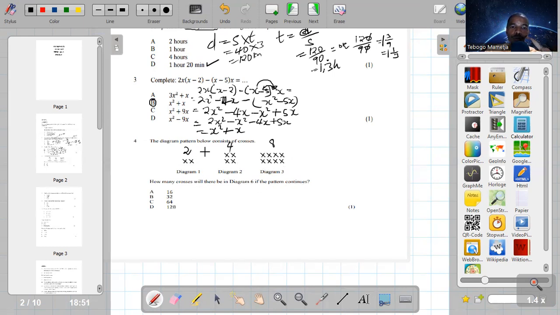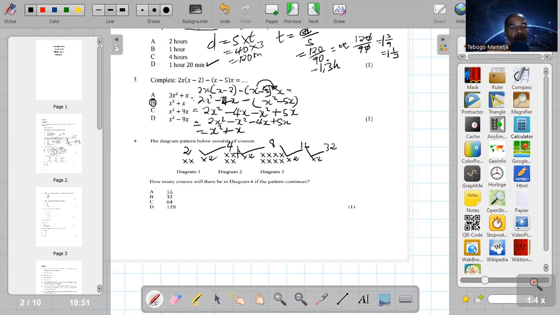From 2 to 4, 4 to 8, I think they multiplied by 2. So it's times 2 there. 2 times 2 is 4. Then again, 4 times 2 is going to be 8. Then from this one to the next diagram, it's going to be 8 times 2, which will consist of 16 crosses. Then again, 16 times 2, which will consist of 32 crosses.